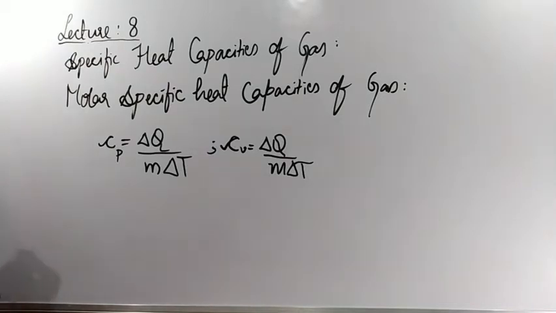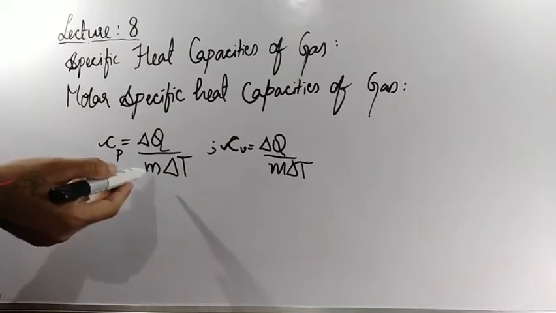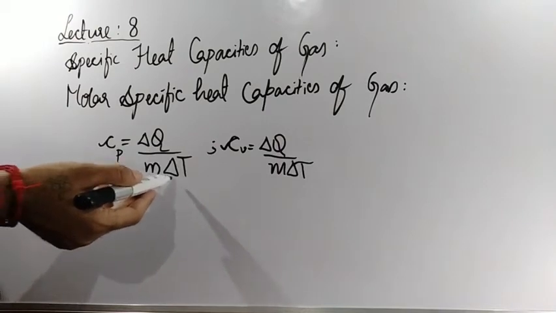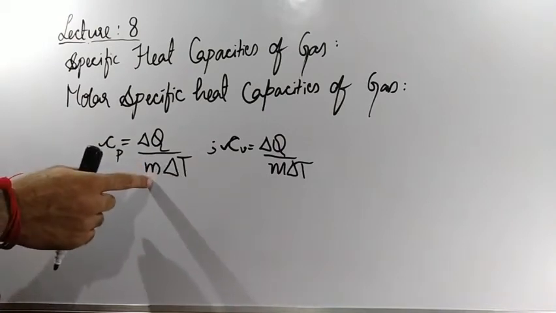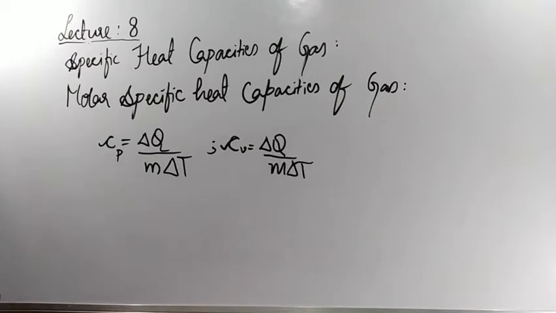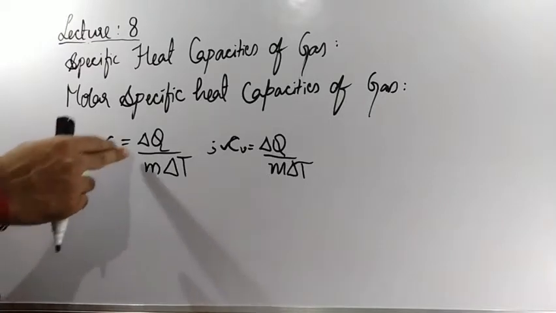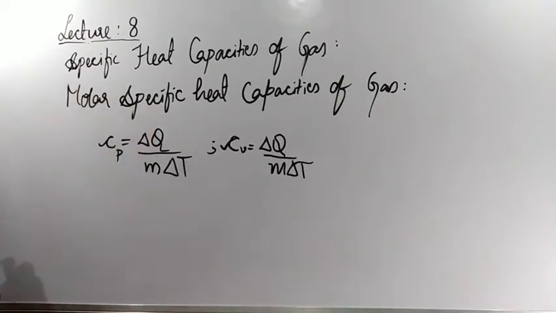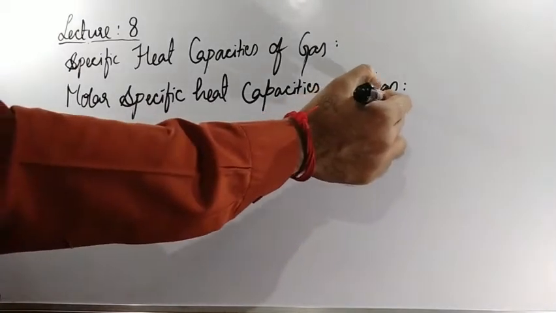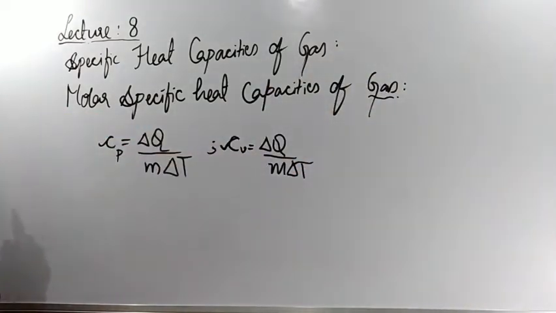So specific heat capacity of a gas at constant pressure is defined as the amount of heat required to raise the temperature of 1 kg of substance through 1 degree Celsius. If M and delta T are unit values, then Cp is equal to delta Q. Clear?